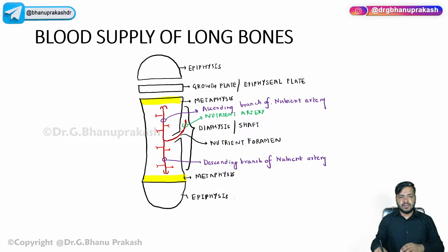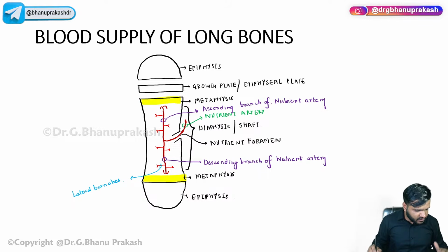Yes. Now this red part, these are nothing but the lateral branches of the nutrient artery. Now, guys, we have something called the metaphyseal arteries.